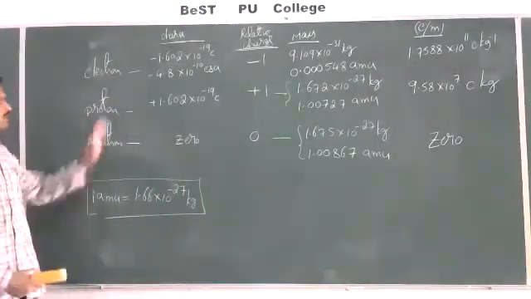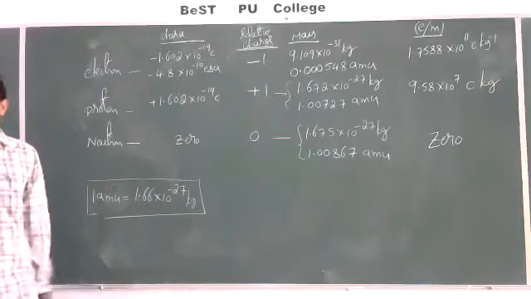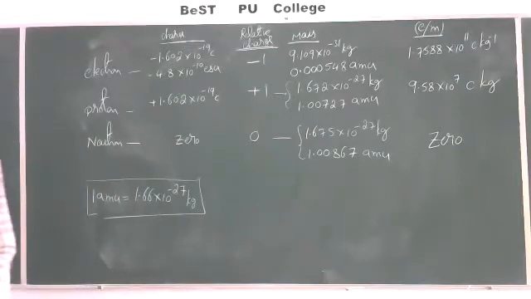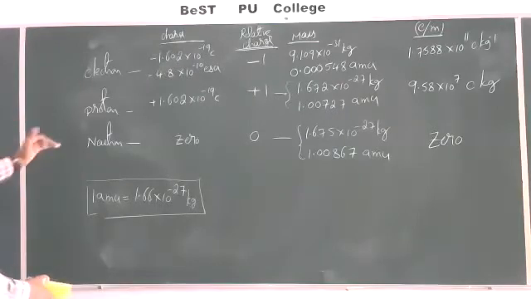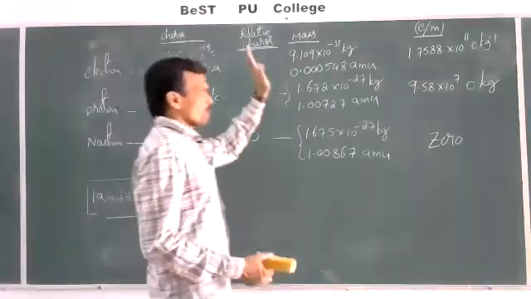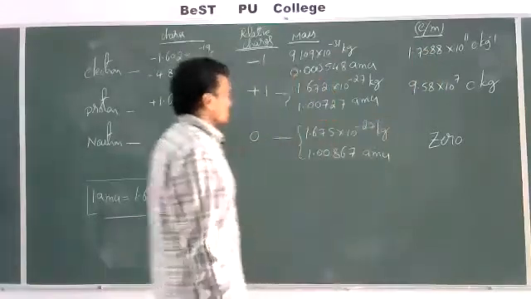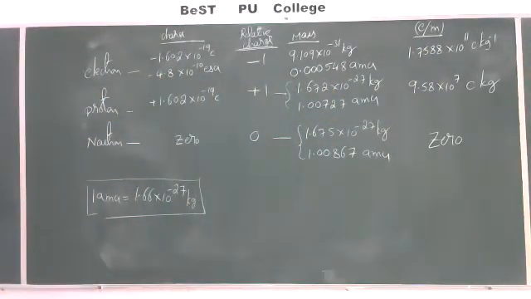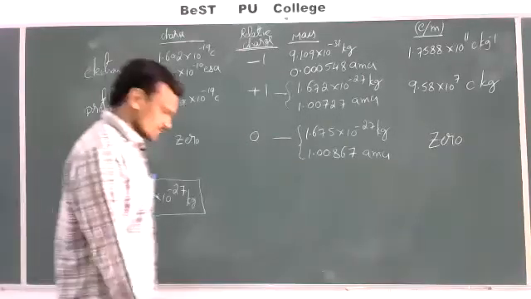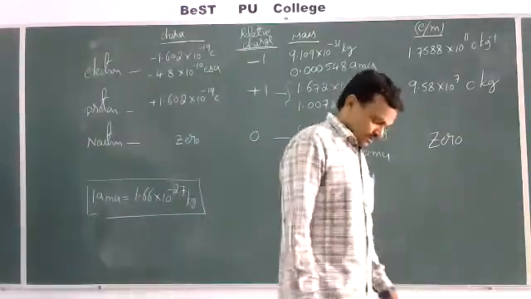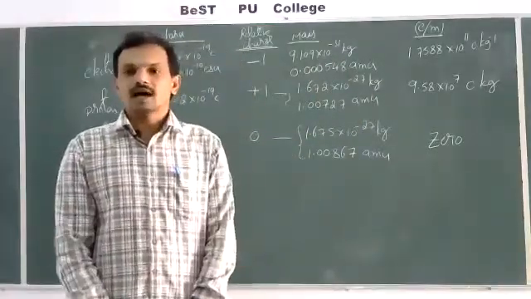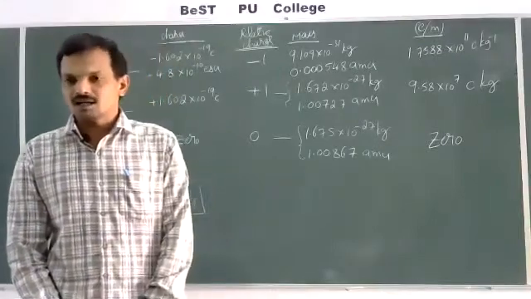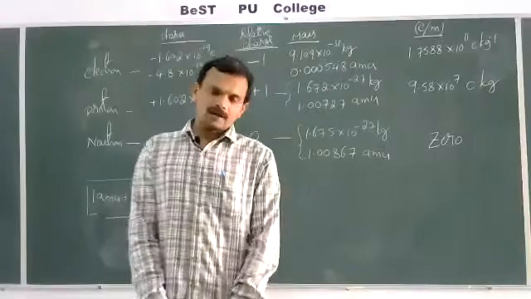So this is regarding some fundamental characteristic values of electron, proton and neutron. All these values you should remember for solving problems. These values are required here. So electron, proton and neutron: charge, relative charge, mass and specific charge of these three fundamental particles. So this is regarding the discovery of three fundamental particles present in an atom: electrons, protons and neutrons.